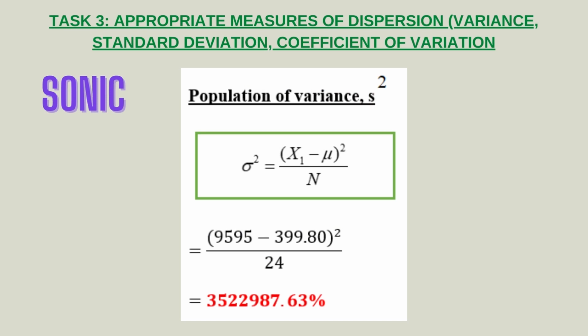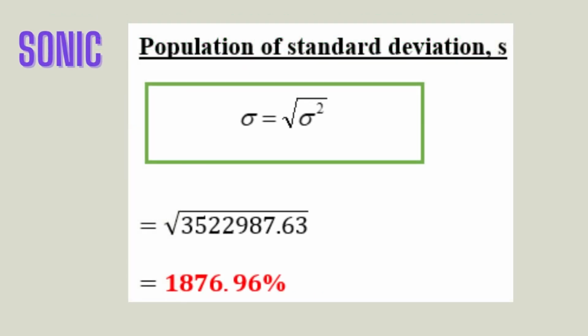Next, appropriate measures of dispersion: variance, standard deviation, and coefficient of variance for Sonic form. Firstly is population variance. To calculate the variance, we can use the formula as stated in the green box. So, 9,595 minus 399.80 squared, divided by 24, and the answer will be 3522987.63%.